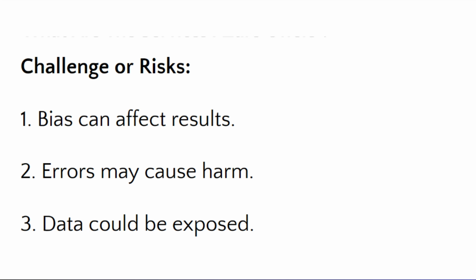Second is errors may cause harm. For example, in automatic cars, if any error occurs, it can be harmful for humanity or people's lives. Next is data could be exposed. For example, a medical diagnosis system uses sensitive data of patients which should not be revealed to any other person. It should be private. So that's it for this